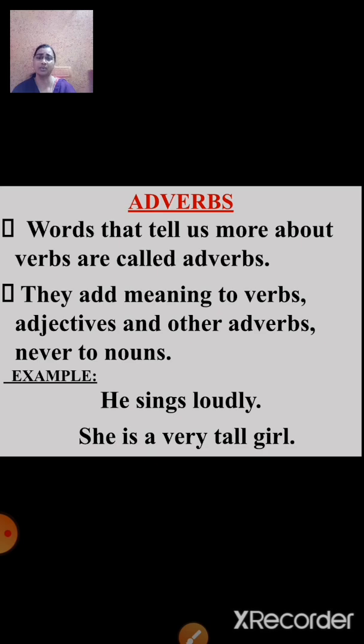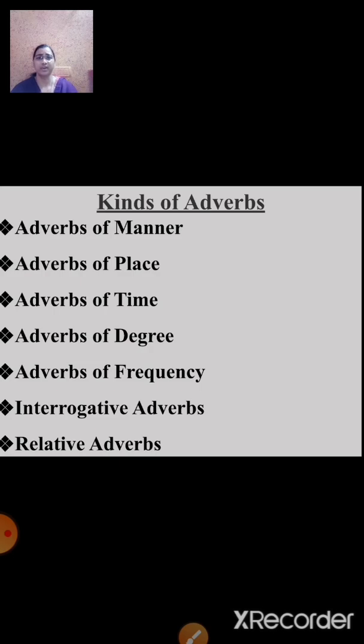adjectives or other adverbs. Now students, let us move ahead and learn different kinds of adverbs. Different kinds of adverbs are adverbs of manner, adverbs of place, adverbs of time, adverbs of degree, adverbs of frequency, interrogative adverbs and relative adverbs. Now, in this session, we are going to learn adverbs of manner, adverbs of place, adverbs of time and adverbs of degree. And then later in the next session, we will learn adverbs of frequency, interrogative adverbs and relative adverbs.